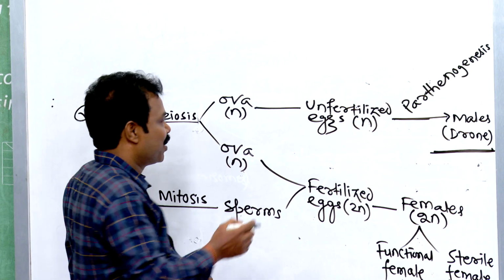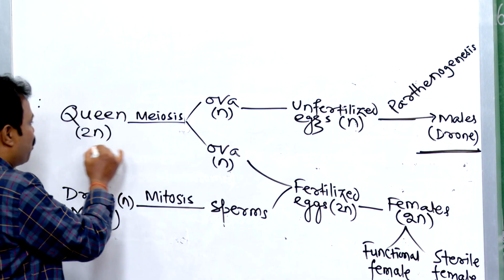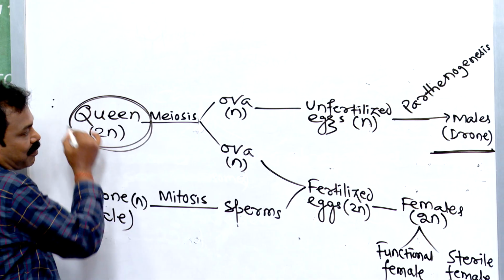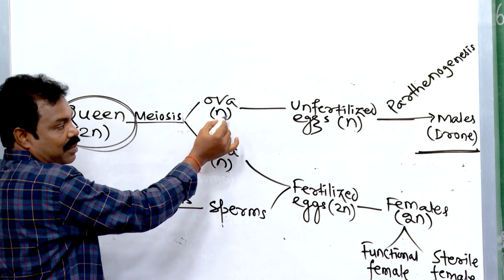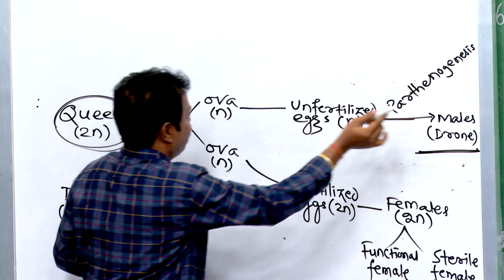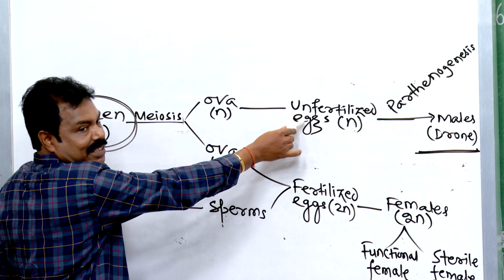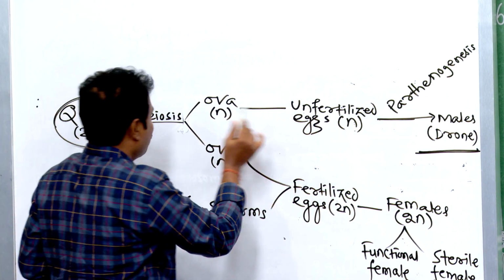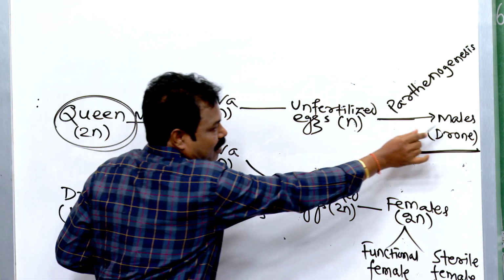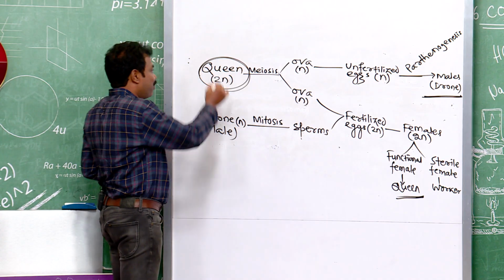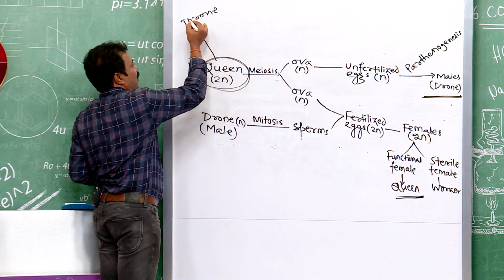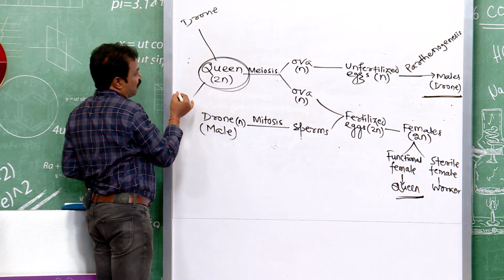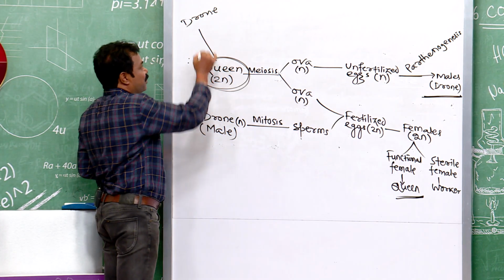How? You see, the queen which lays ova, these males are developed from the unfertilized eggs of the queen. So, queen is the mother of this drone. The father of the queen, the father of this queen, this is the father.